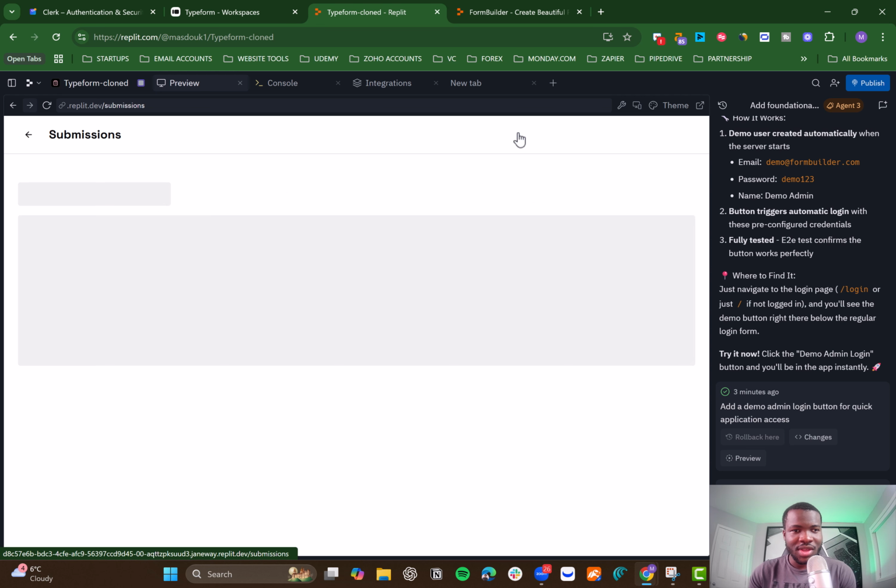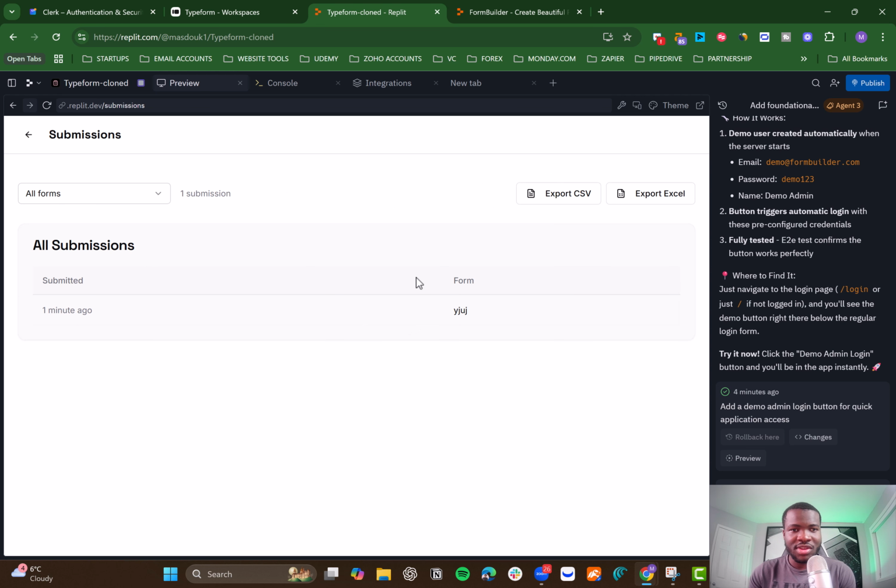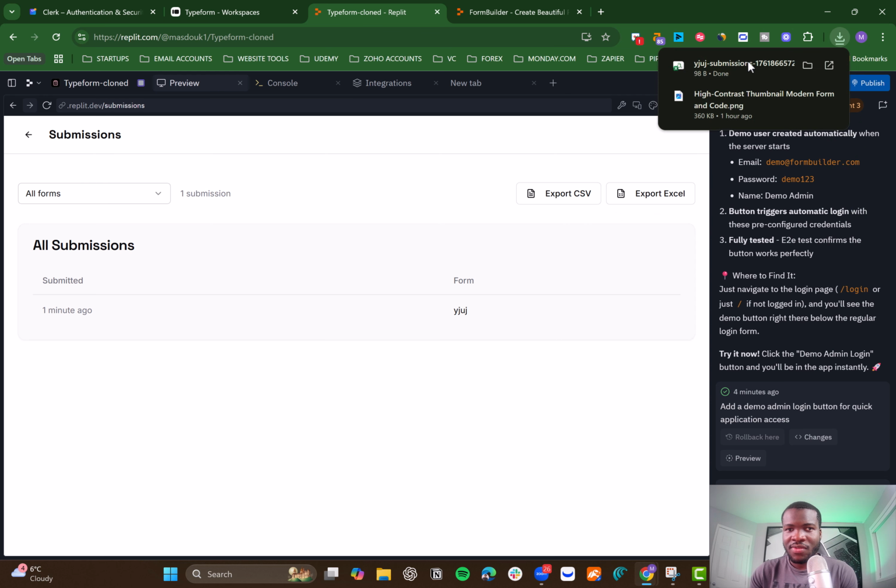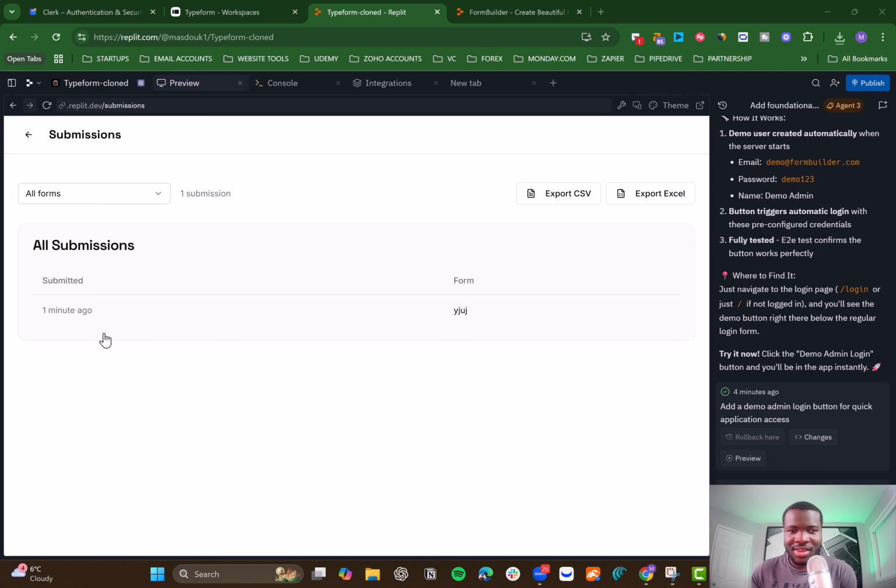So you can see the submission here, in table format as we asked. Then we can export it in CSV. Let's see if this is okay. Wow, it actually did it in CSV format exactly like we asked. I think this is cool, right? This is very simple. This is exactly what we need.